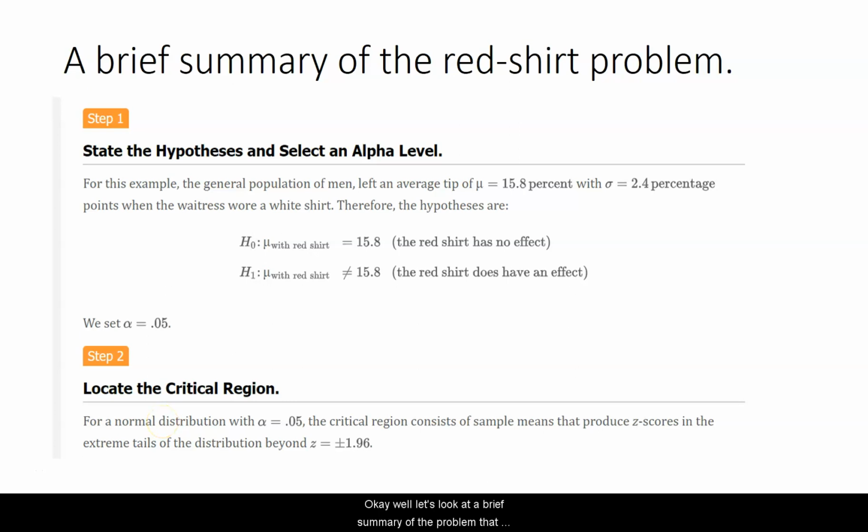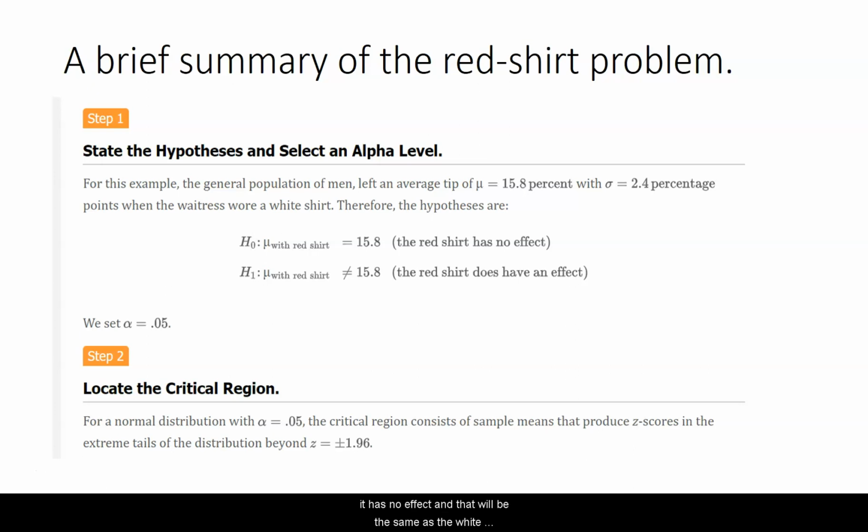Okay, well, let's look at a brief summary of the problem that we just did. For this example, the general population of men leaves an average of 15.8% tip with a standard deviation of 2.4 when a waitress wore a white shirt, which was sort of the default. Therefore, the hypotheses were that I'm speculating about the mean tipping percentage when they wore a red shirt.